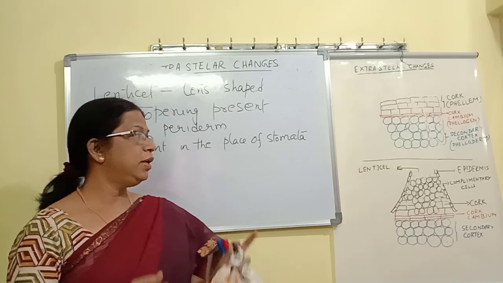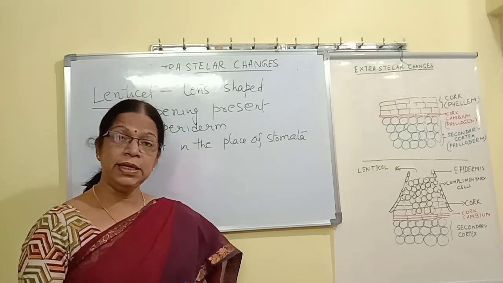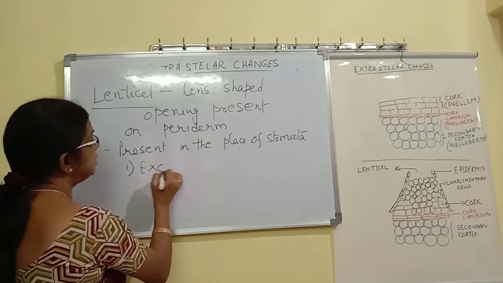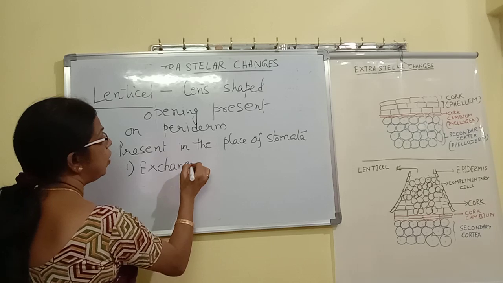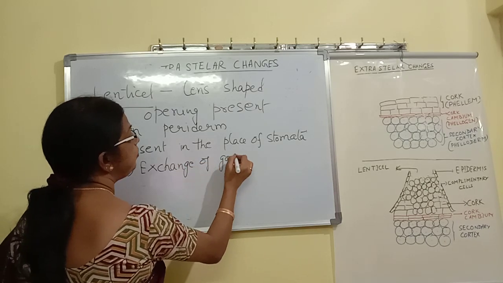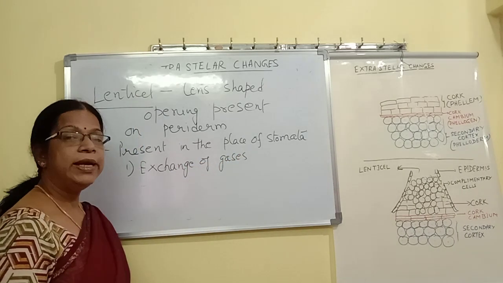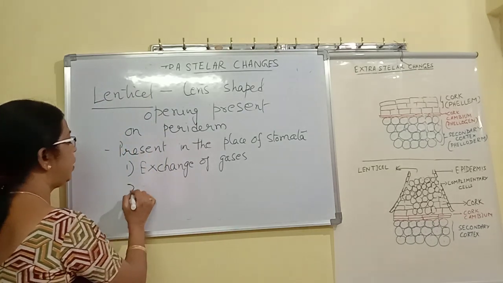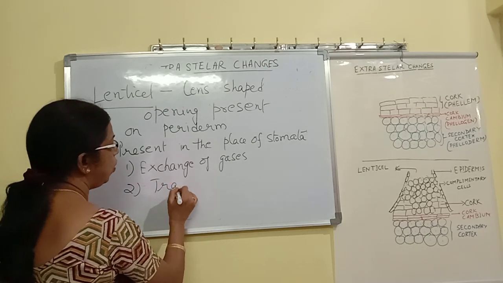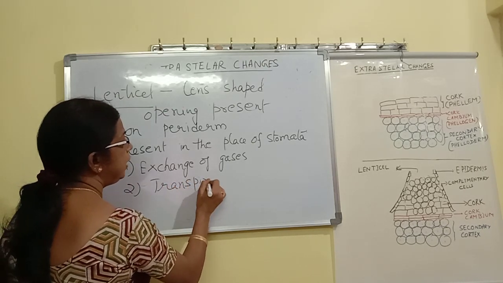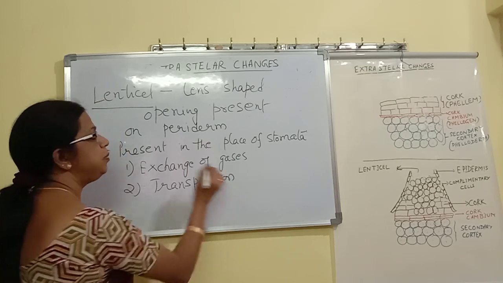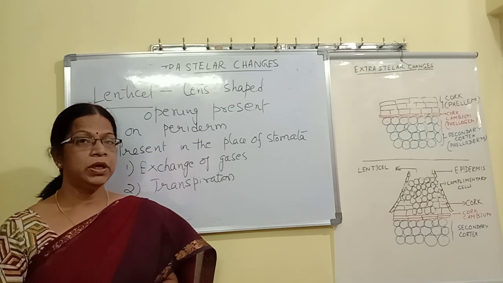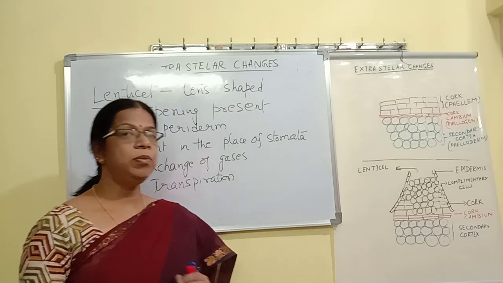Exactly the same, even lenticel performs. The primary function of lenticel is exchange of gases, and the second function, it is also involved in transpiration. You know transpiration is the excretion of water in the form of vapor. So lenticels also perform transpiration.